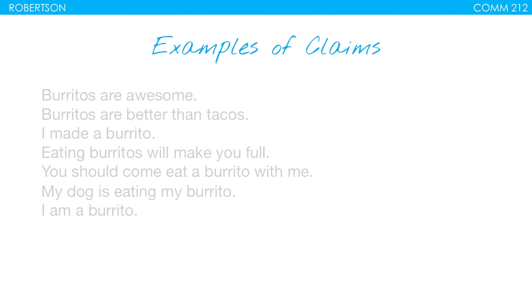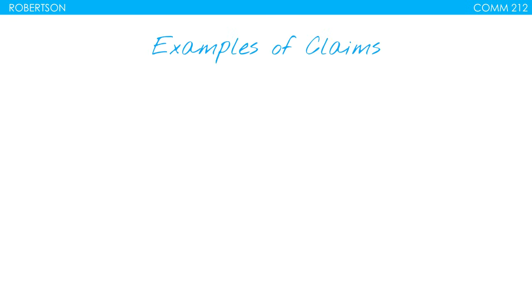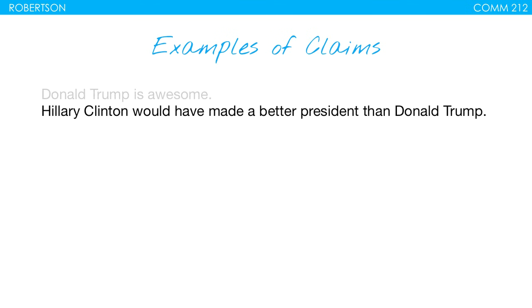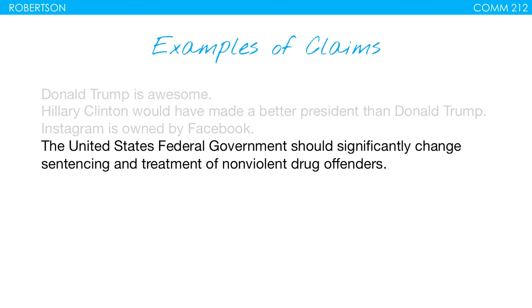And then I can explain to you how it is that I'm not a burrito. Okay, if we don't want to talk about burritos, here are some that might be a little more current in the political landscape or just a little more serious. Donald Trump is awesome. Hillary Clinton would have made a better president than Donald Trump. Instagram is owned by Facebook. The United States federal government should significantly change sentencing and treatment of nonviolent drug offenders.